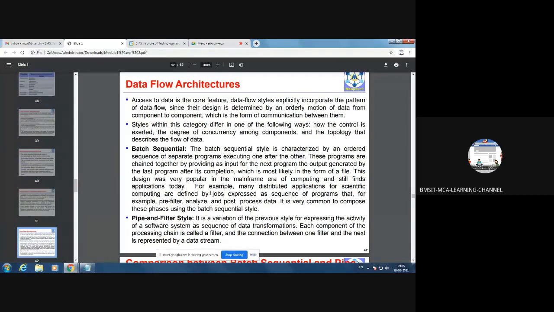Data flow styles explicitly incorporate the pattern of data flow, since the design is determined by an orderly motion of data from component to component, which is the form of communication between them. That means mainly it will address how the data is flowing between the components and in what order. So when you take the example of data flow diagrams, what happens? See, when the data passes from one stage to another stage, it will be processing the data. That means in each stage, you can see some conversions happening.